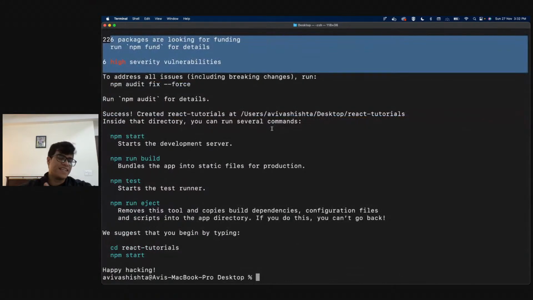If there were any errors that you came across, React is an open source library. You can Google whatever error you're getting. You're not the only person to get that error. There will be 1,000 people who got that error before you, and there will be 1,000 people to get that error after you. So if you get errors while setting up, if you get errors during anything, just copy those errors as it is and Google them.